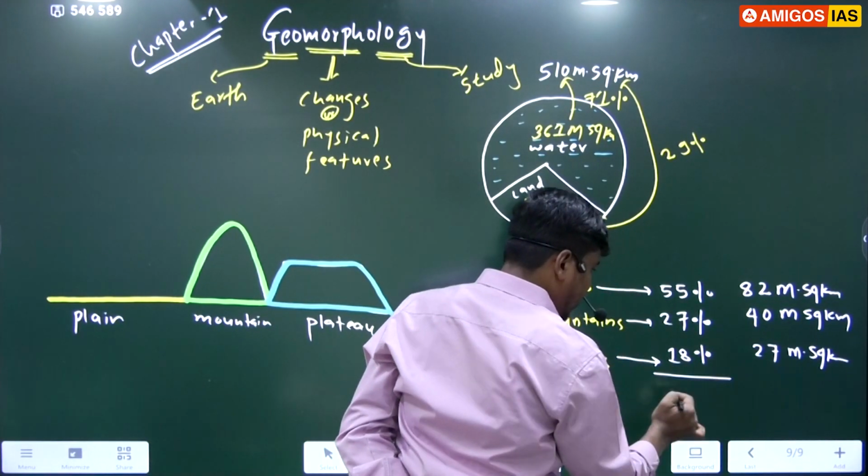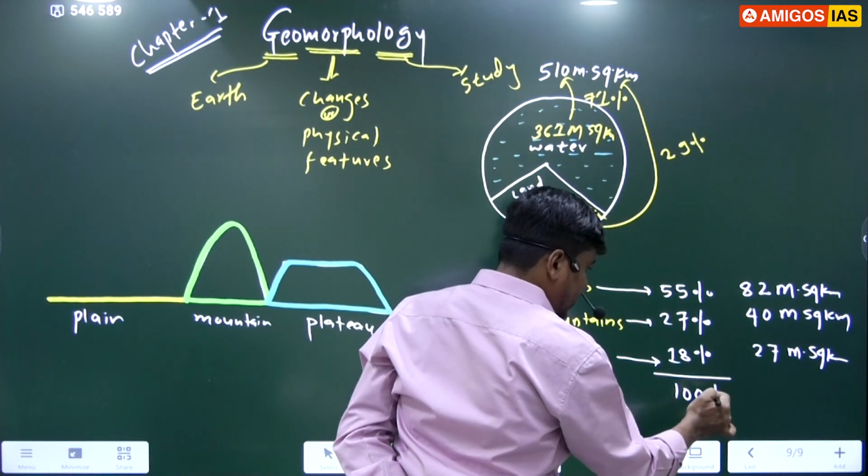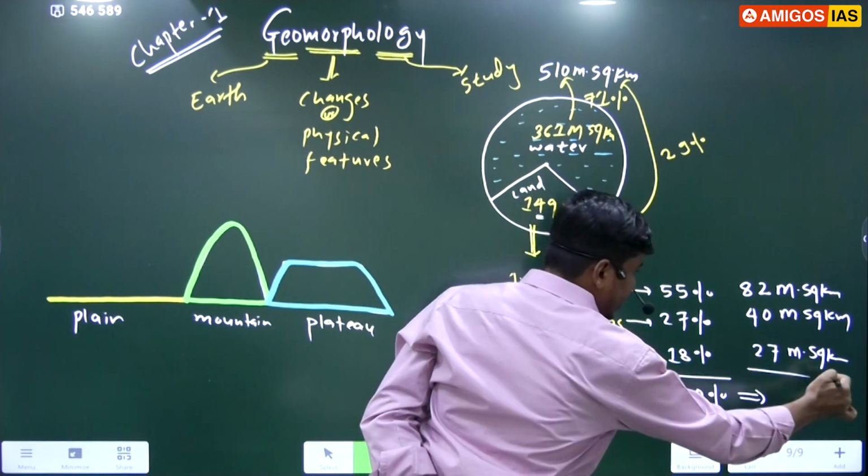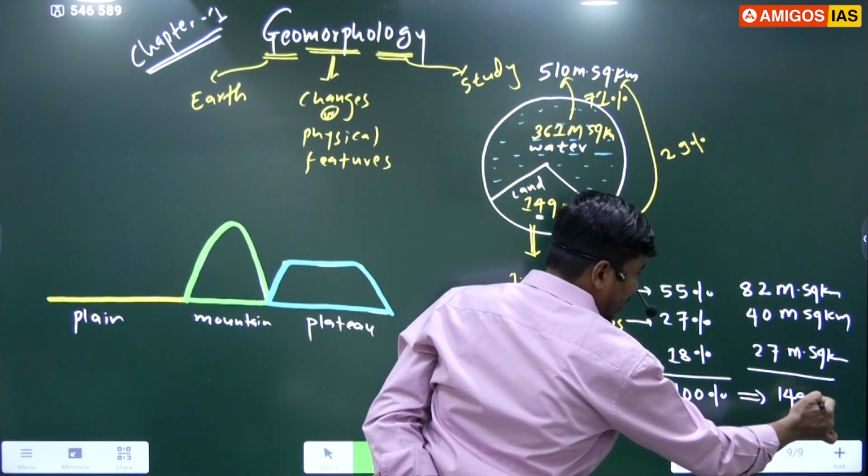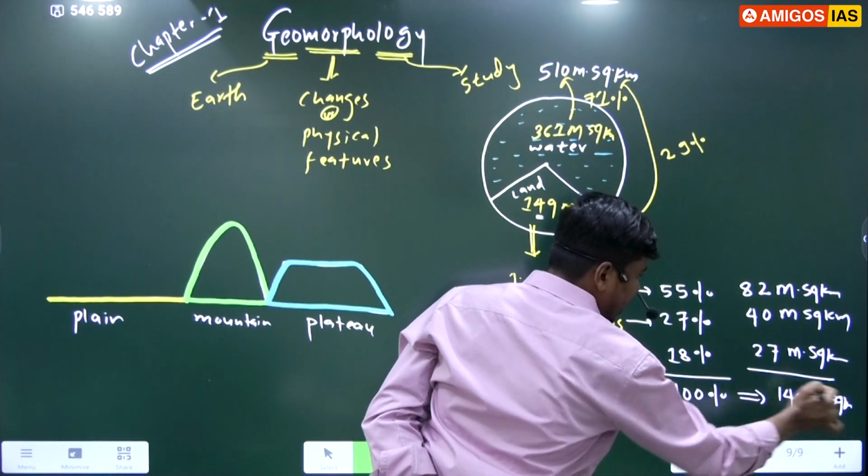If you add these three, it is 100 percentage, and it is 149 million square kilometers.